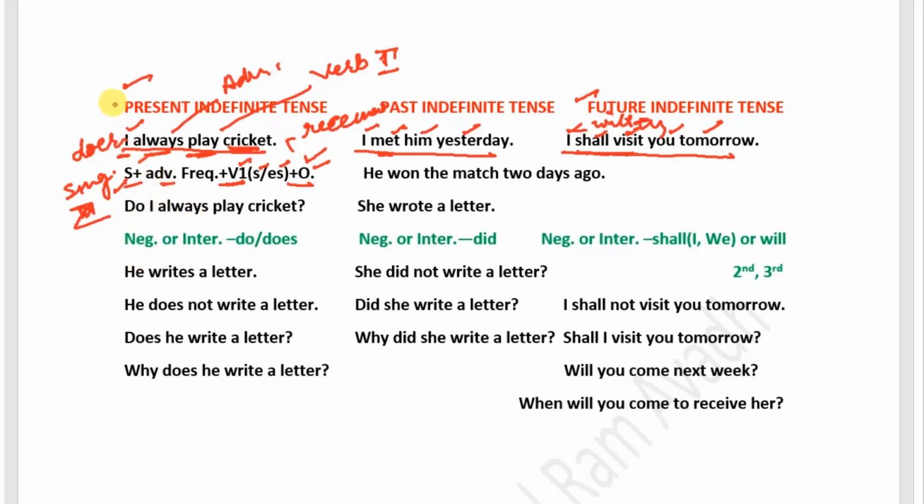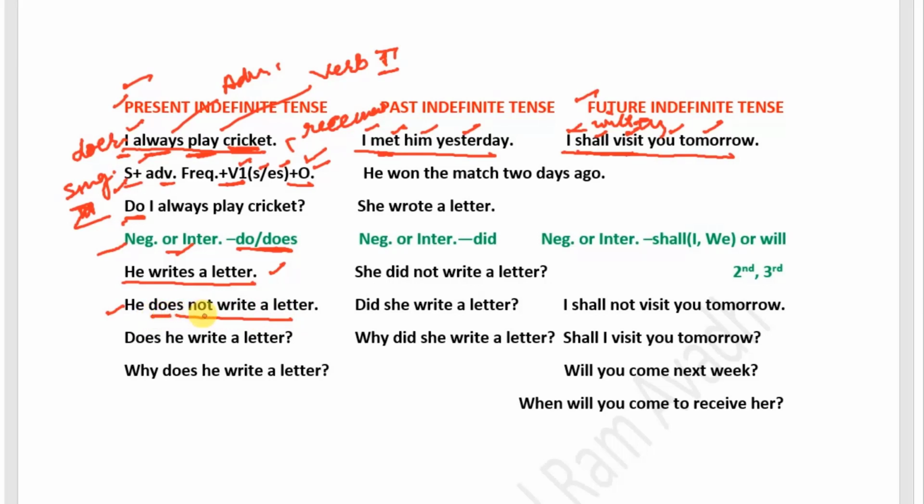In present indefinite tense, we use do or does to make a sentence negative or interrogative. For example, he writes a letter is a simple sentence. It means it is an affirmative sentence. It can be converted into negative with the help of do or does. If we convert this sentence into negative, then it becomes he does not write a letter.